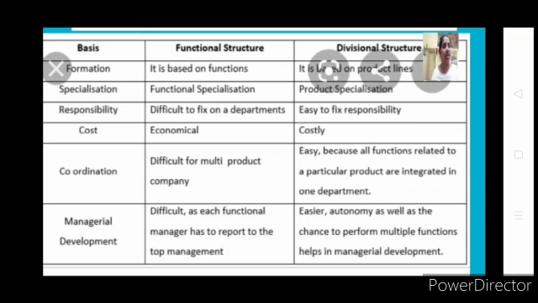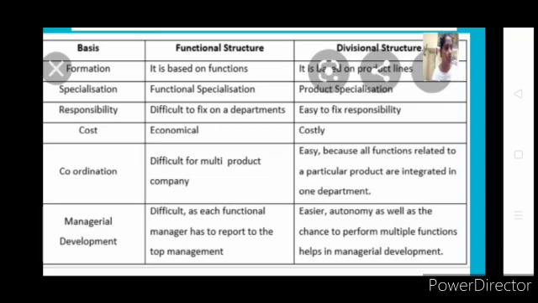I can call only the general manager of one product and give him the entire responsibility, and because he is responsible for all functions, he'll take it up. In functional structure, I might purchase the right raw material for the goods, but if the production department could not produce in the right way, I cannot take responsibility for quality products, because raw materials are very important.